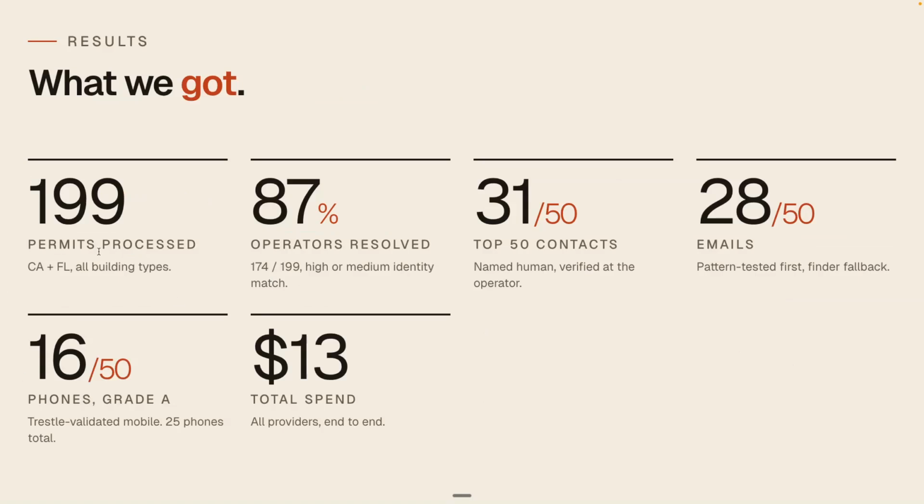Just going through those particular step numbers. We had started with 200 permits. We got the companies, running them, for about 87%. And then of the top 50, we got exact title matches that we expected for about 31 of them, with emails and phone numbers. So overall, we spent about $13.